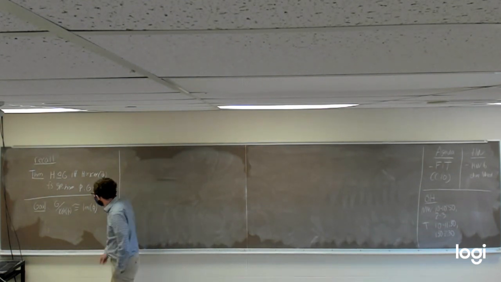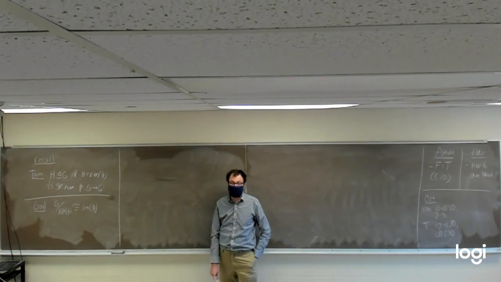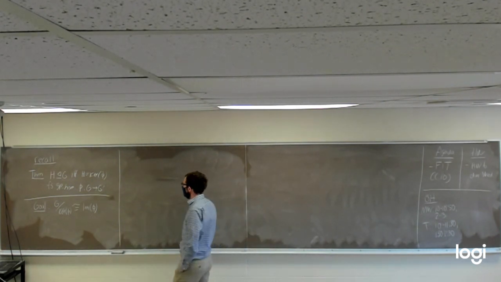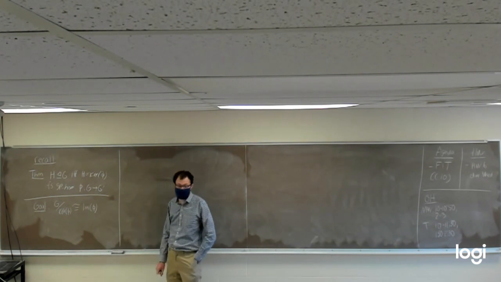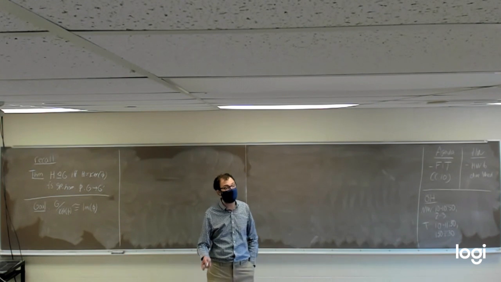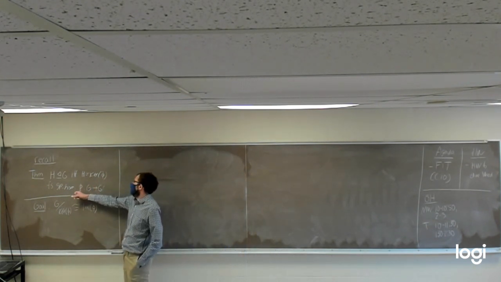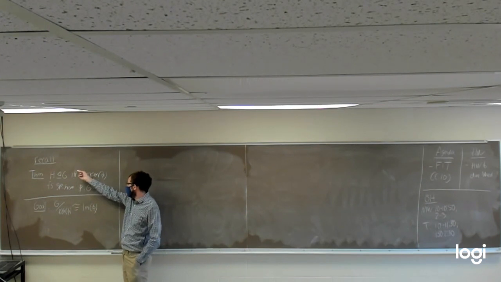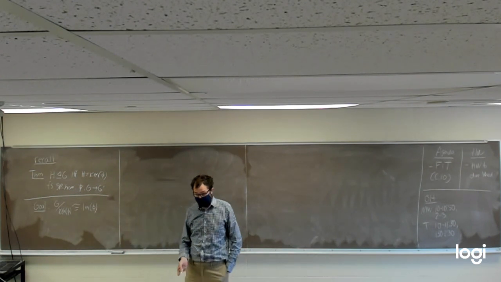Okay, so back to business. Serious business. Last class, we showed that if we have a subgroup H of a group G, then H is a normal subgroup of G if and only if H is the kernel of some group homomorphism from G to another group. In other words, if H is a normal subgroup, then H happens to be the set of all things going to the identity in the second group for some group homomorphism.